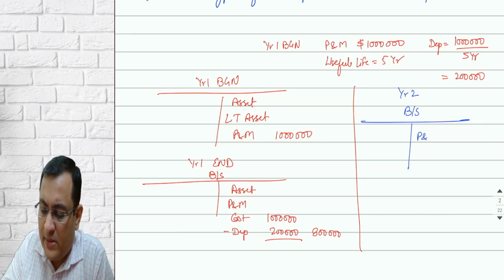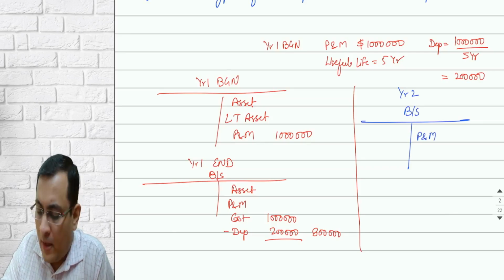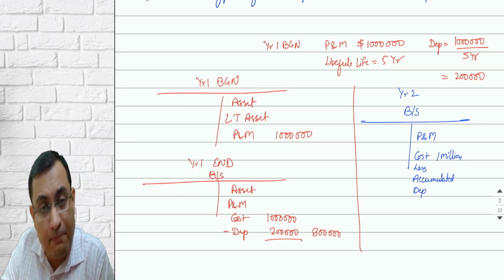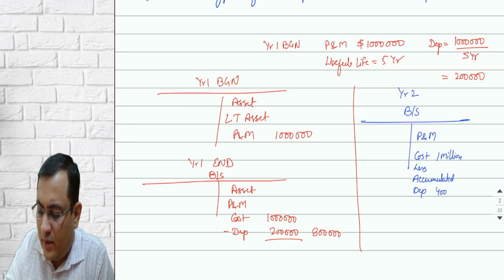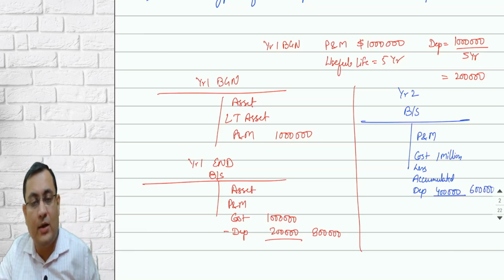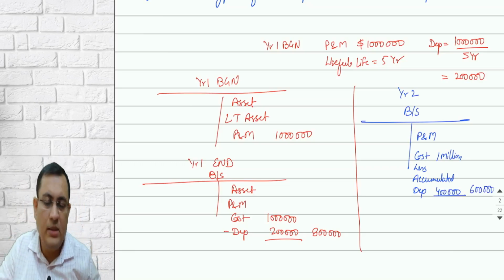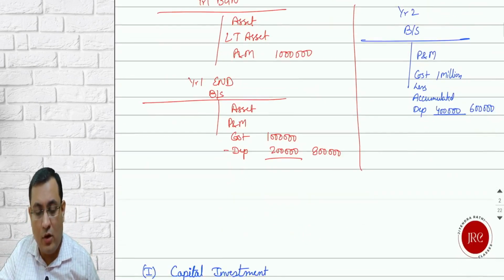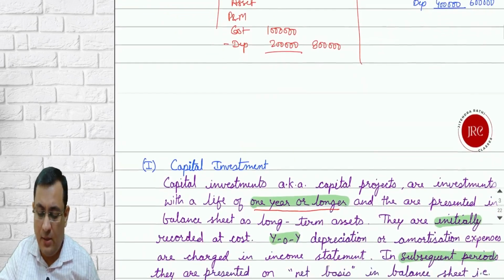How will this asset be presented in the balance sheet? Your plant and machinery cost is equal to 1 million, less accumulated depreciation, that is depreciation till last year plus the current year, 400,000, 200 plus 200. So this will be presented at a net value of 600,000 in the balance sheet. This is the way we recognize and disclose the asset in the books of accounts.